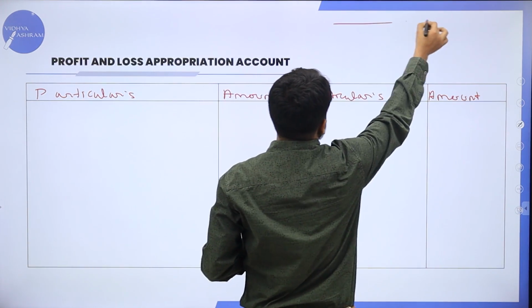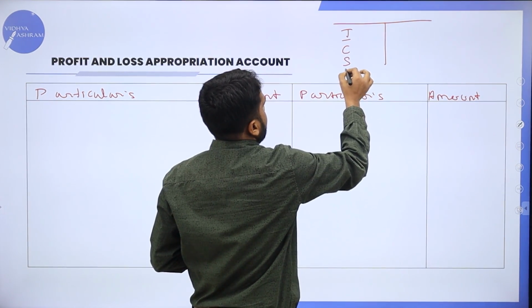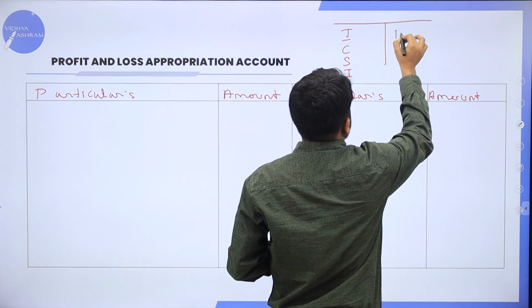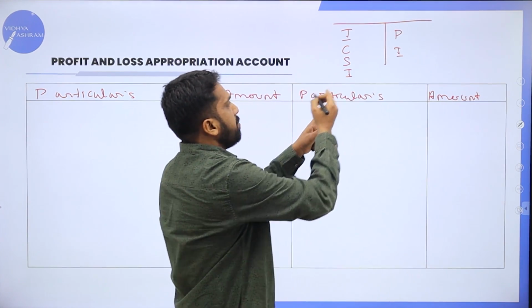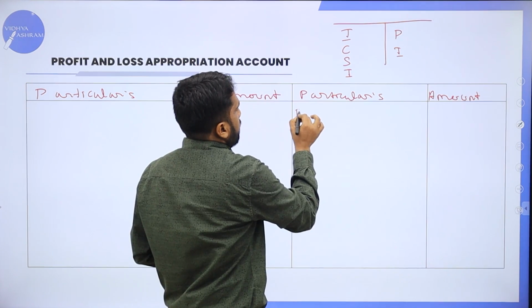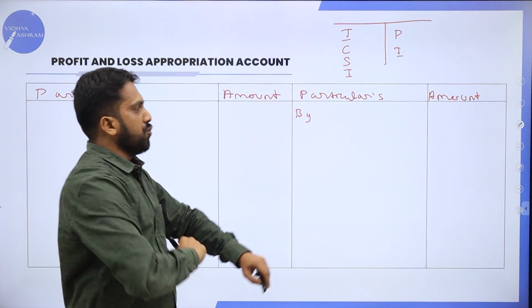As I told you, what is the format? The format is: debit side, it will be IC, SI, and credit side, it will be PI. Same thing we have to write in the format. Now, your credit side always starts with "By", debit side always with "To".